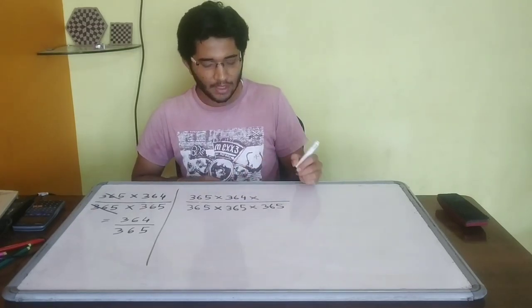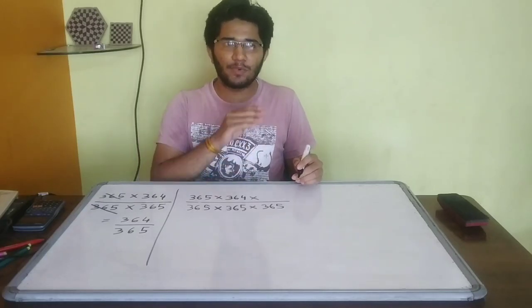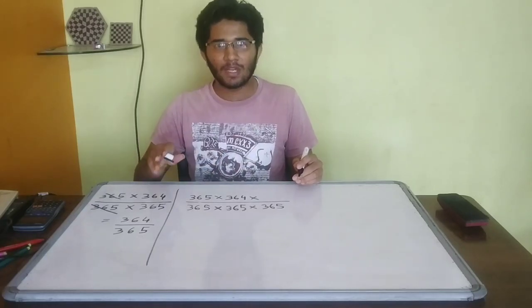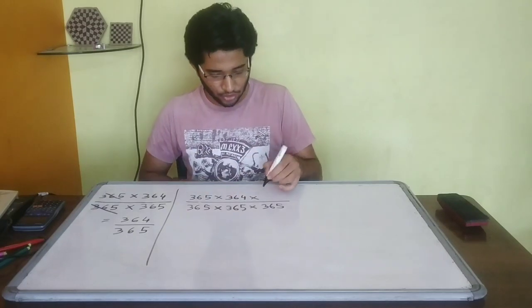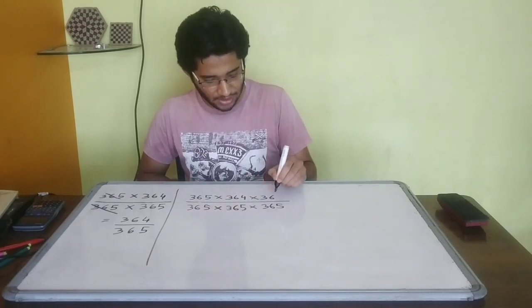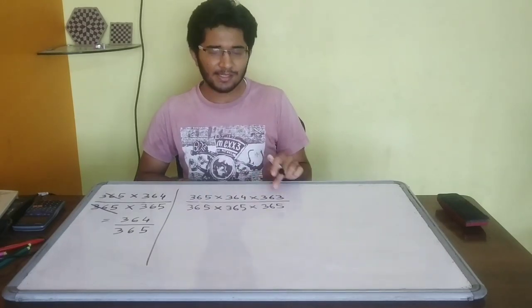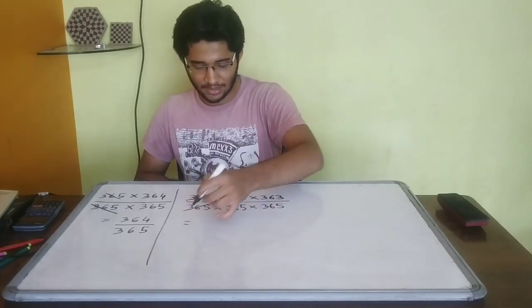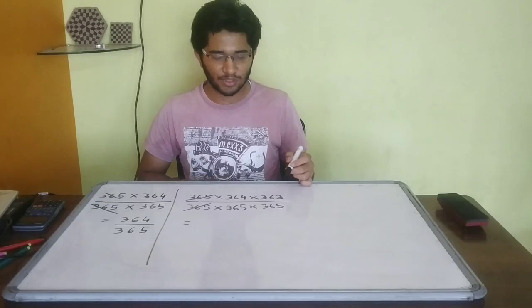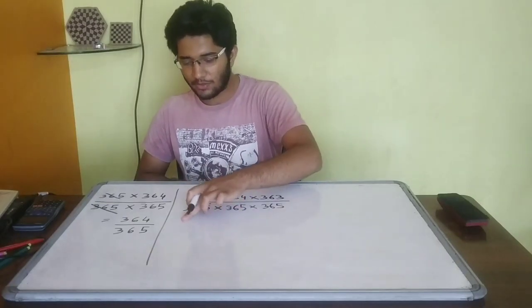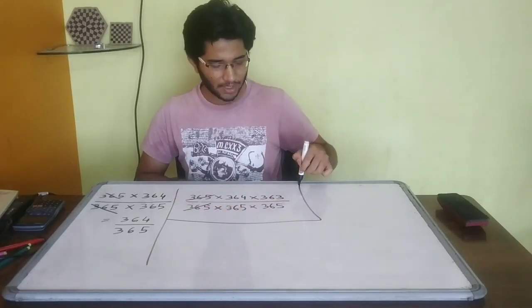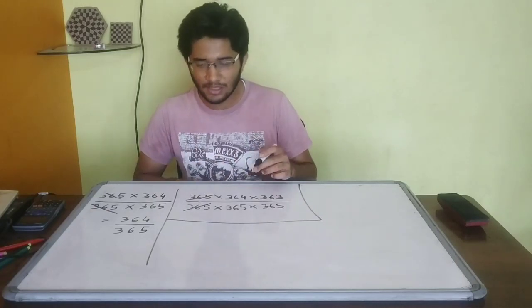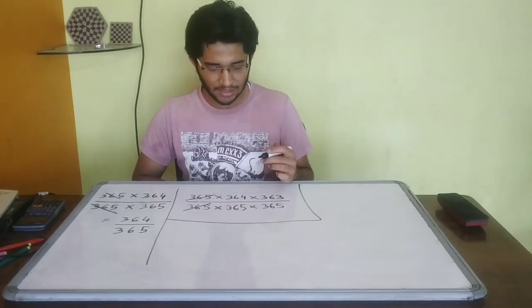Now the third person can have a birthday on any day other than these 2 days. So he has 363 possibilities. Again we can cancel this part and get the answer by multiplication of these numbers directly. But we will not do that. We can do calculations easily using a calculator or anything.